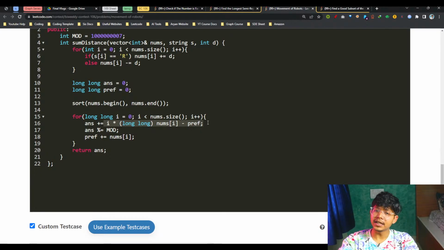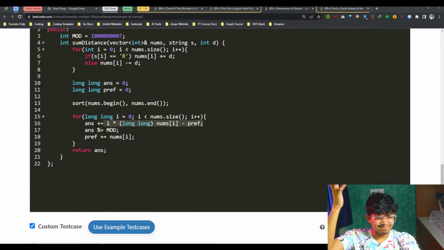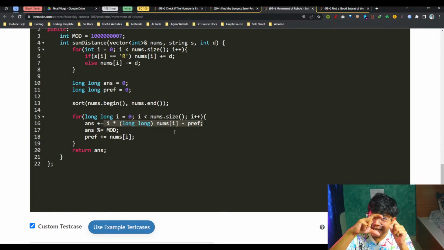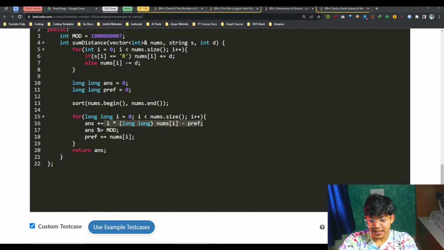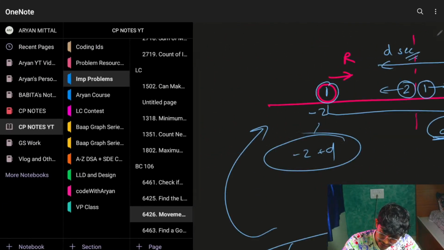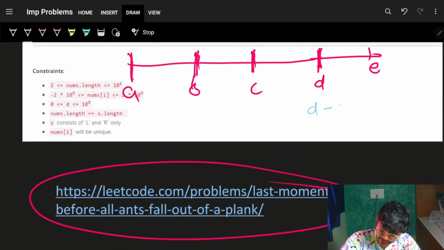Else, you could simply go and do ABS and stuff and you will get the answer too. But that is not required. A simple ABS will not help you, because when I mean ABS, I mean ABS of every part. I'll show again: if I just say go and do D minus C, D minus B and D minus A.